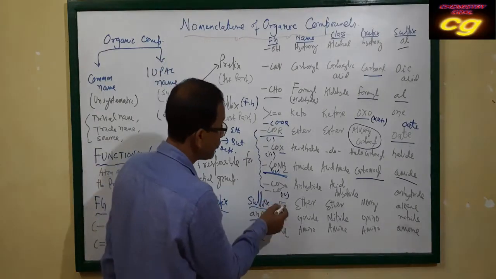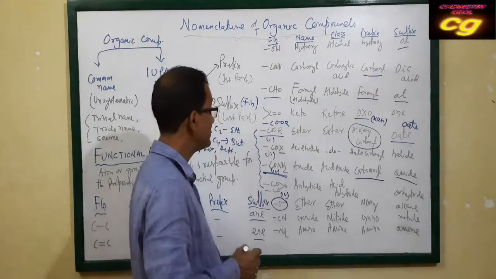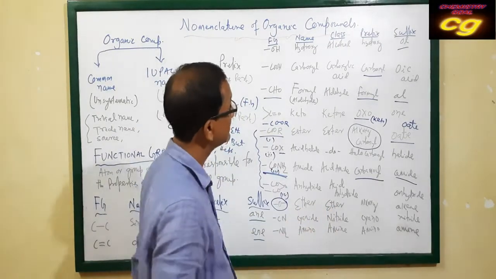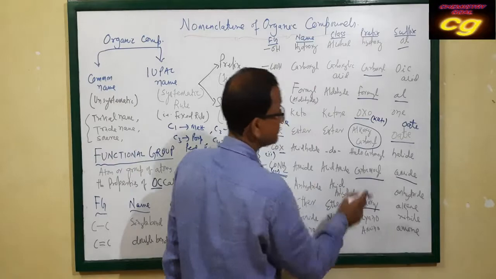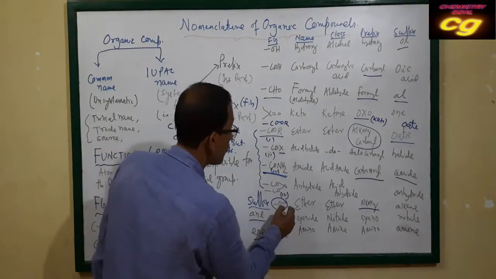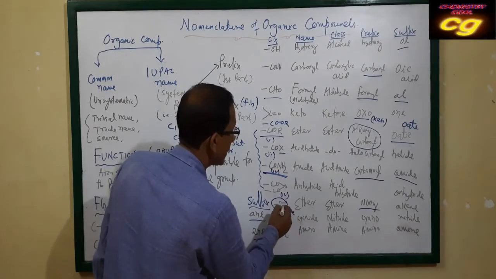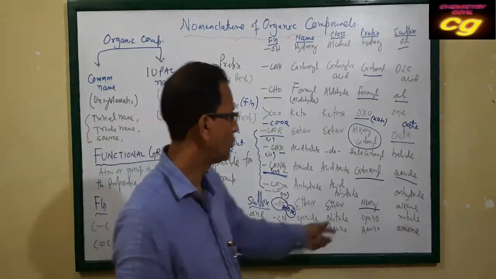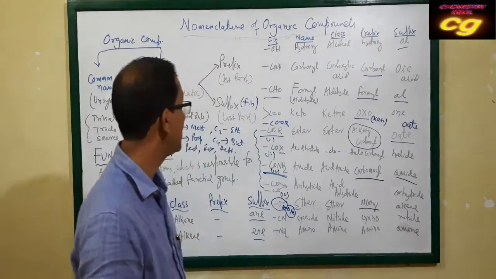And if this OR group is there, this is called the ether group, the class of organic compounds of ether, and generally it is called alkoxy. Alkoxy. This OR is called alkoxy. Alkoxyalkane. The last name is alkane.